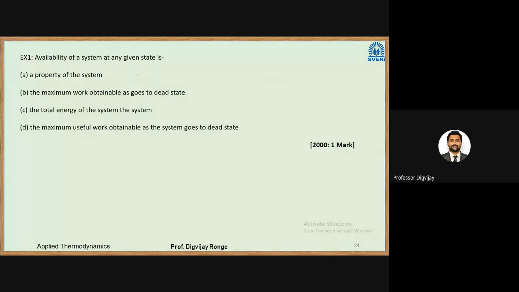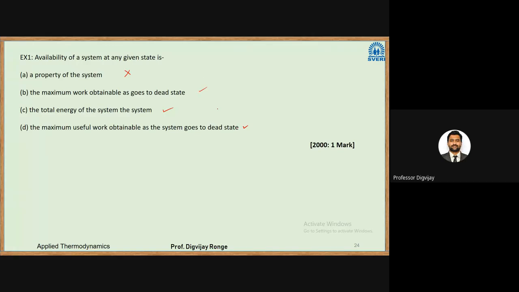It is a property of the system, so this option is not correct. Maximum work obtainable as it goes to the dead state can be considered. Total energy of the system is not correct. Then the fourth option, maximum useful work obtainable as the system goes to the dead state, is also correct. Now we have option B and option C.